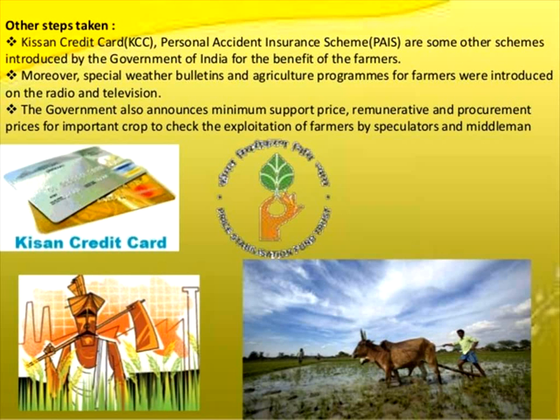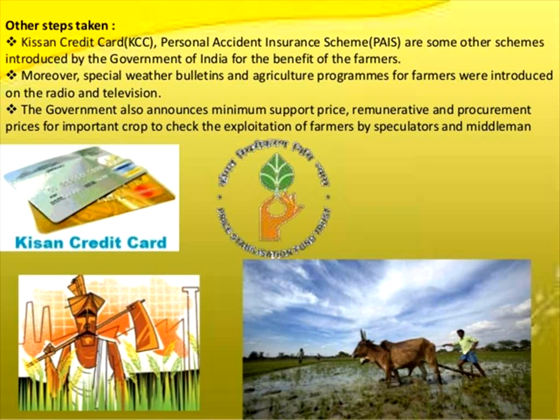Moreover, there are special bulletins and agriculture programs, with a separate channel. For example, if you watch the government channel DD, Doordarshan, there will be a separate program for agriculture: how to do agriculture well, what fertilizer the farmer should use, and how to conserve water. There are weather bulletins telling what weather is good for cultivating crops in a particular area, and the soil is to be tested by the government of India.